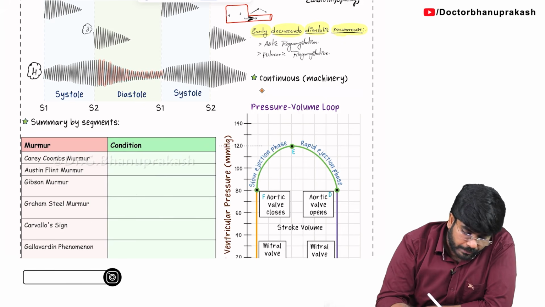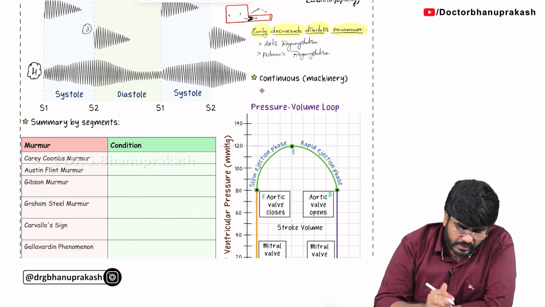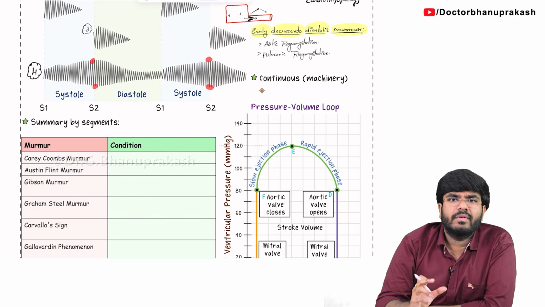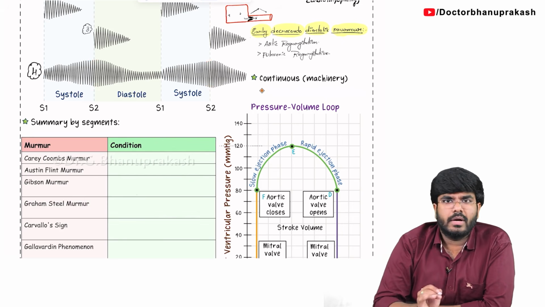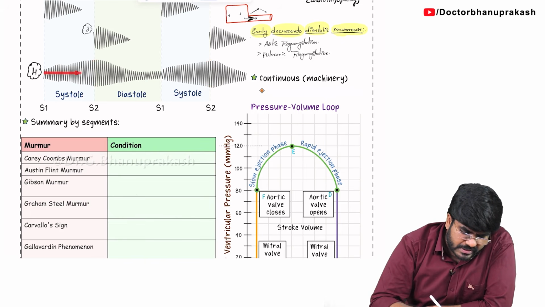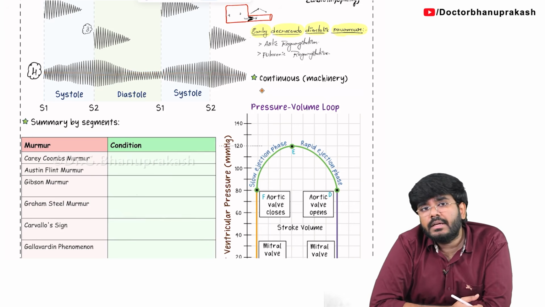The murmur peak is going to be there between the systole and diastole. That is one thing which I want you to know: the murmur with high intensity is going to be seen in the middle of the systole and diastole, the junction of the systole and diastole. But anyway, the murmur is going to be seen during systole as well as diastole. So it's a systolo-diastolic murmur, or you can say continuous murmur.